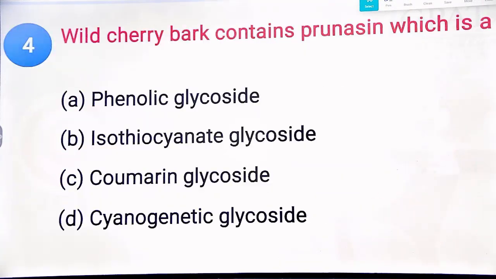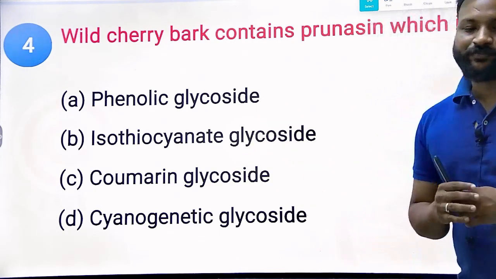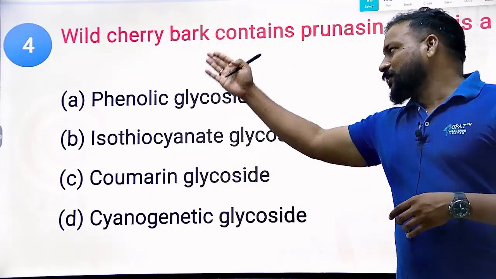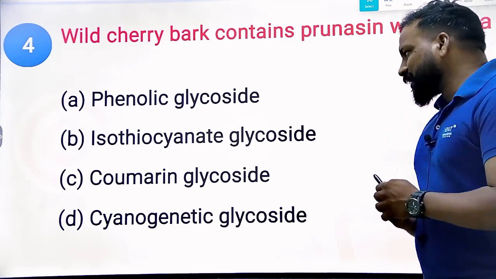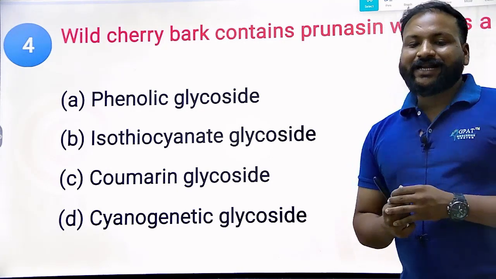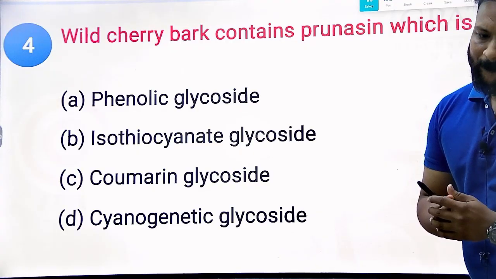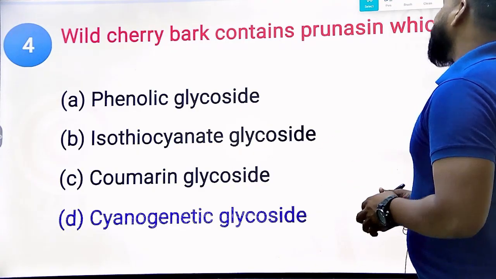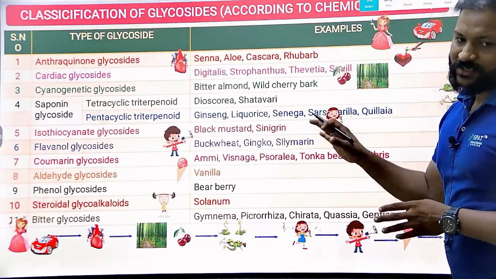Next question: wild cherry bark, prunasin. Wild cherry bark contains prunasin, which is which type of glycoside? Simple. Wild cherry bark belongs to which classification? Whether it's a phenolic glycoside, isothiocyanate glycoside, coumarin glycoside, or cyanogenetic glycoside. What is the right answer? Undoubtedly, it belongs to the cyanogenetic glycoside. So for that reason, you need to remember this classification.